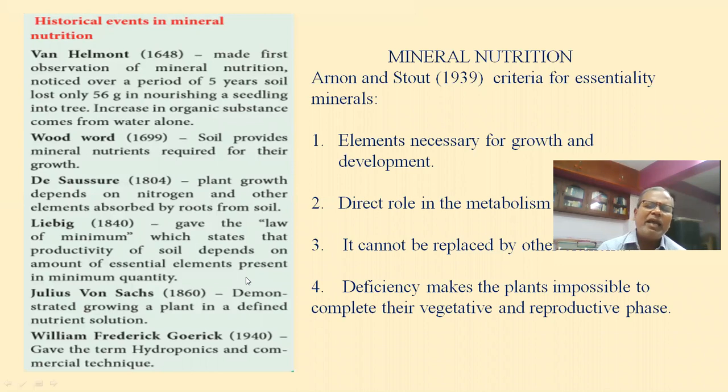And finally, William Frederick Gericke, not Griffith, Gericke. In 1940 he gave the term hydroponics and the commercial technique. Commercial hydroponics was first reported by him. These are the scientists' ideas from Von Helmont to William Frederick Gericke.